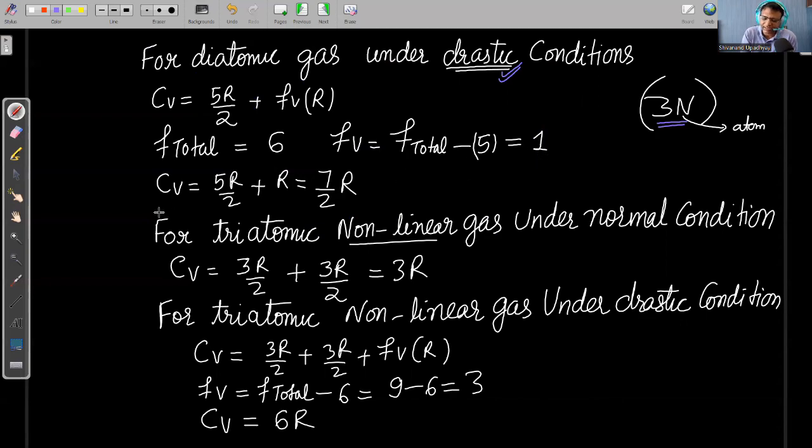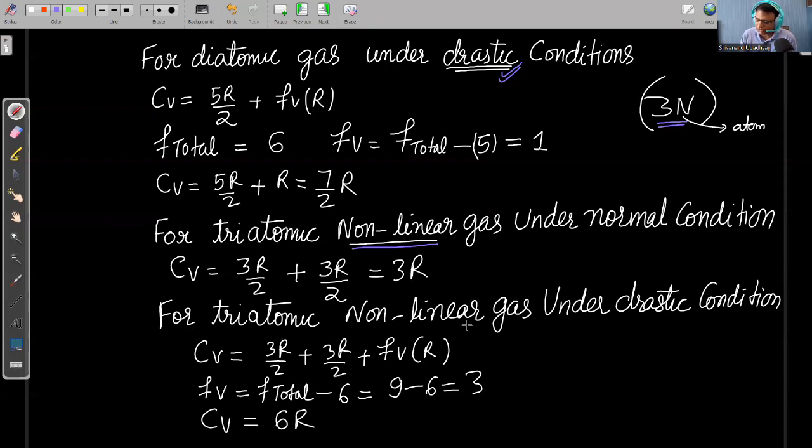So using that, I can calculate that the value of Cv is equal to 5R by 2 plus R, that is equal to 7R by 2. For a triatomic non-linear gas, under normal conditions, only translational and rotational degrees of freedom are active. So we can write 3R by 2 plus 3R by 2, that is 3R. Cp is 4R and gamma is 4 by 3, that is 1.33.